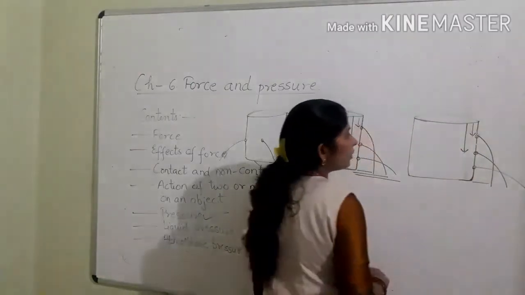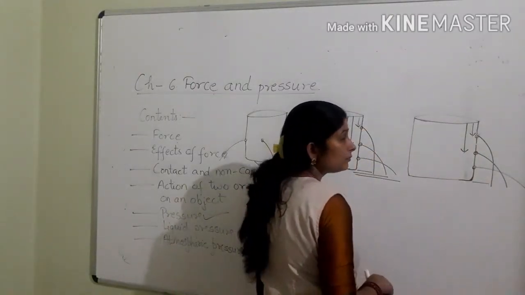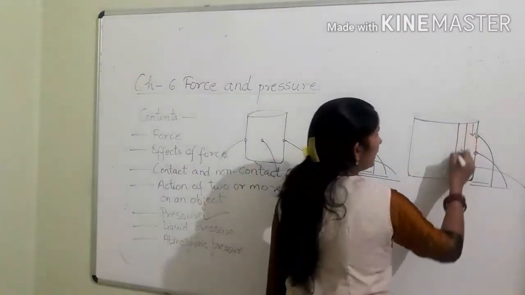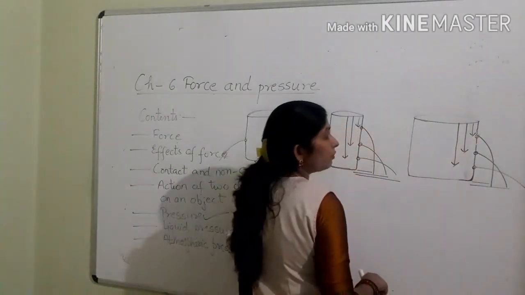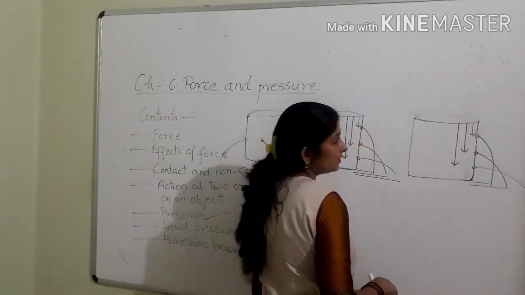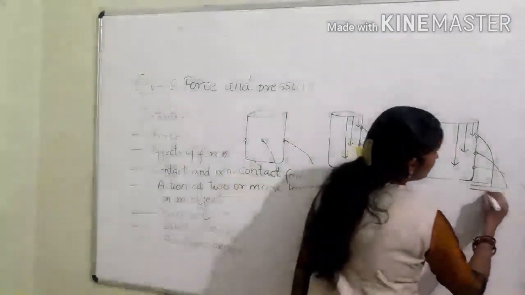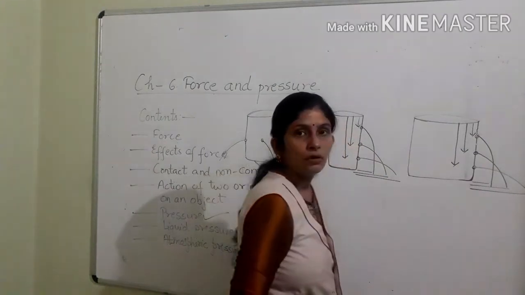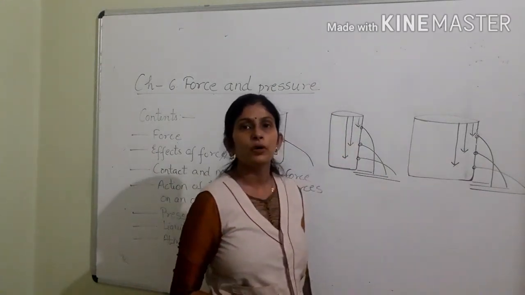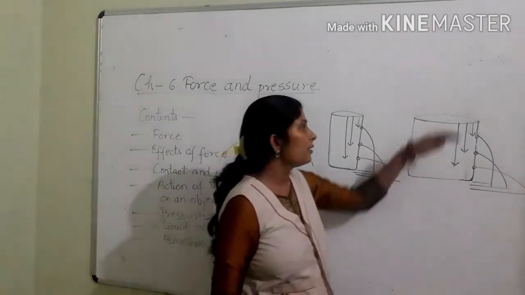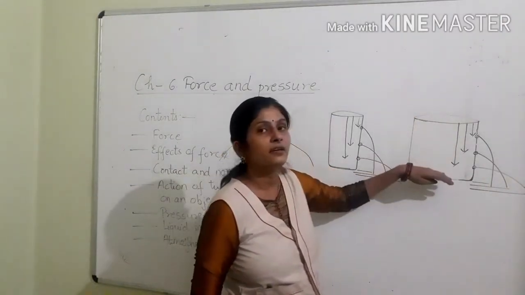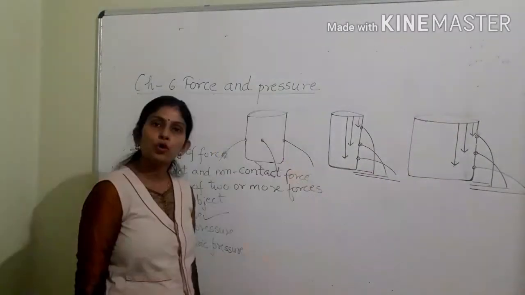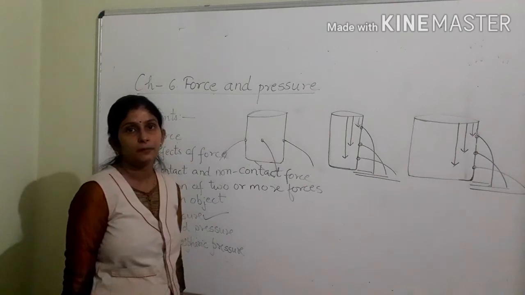Then the jet of water coming out of the second hole at greater depth covers greater distance from the beaker. And the jet of water coming out of the third hole, which is at the greatest depth, covers the highest, largest distance. So here also the same property of liquid pressure is shown, that is, pressure of liquid increases with increase in depth and decreases with decrease in depth.